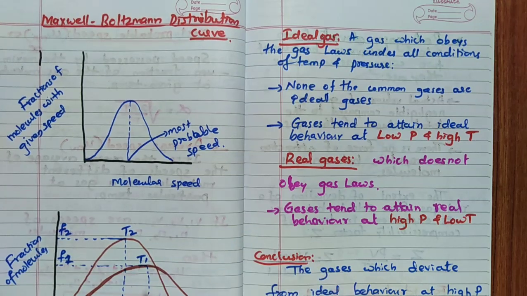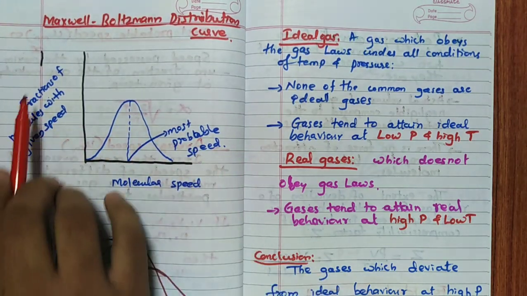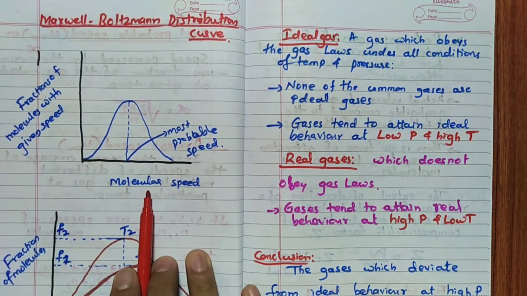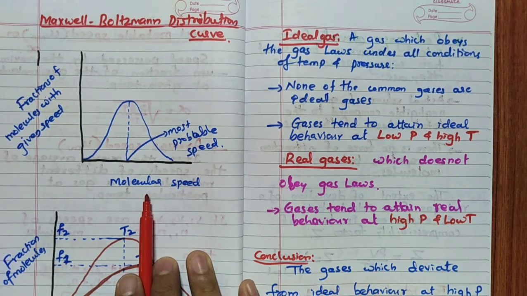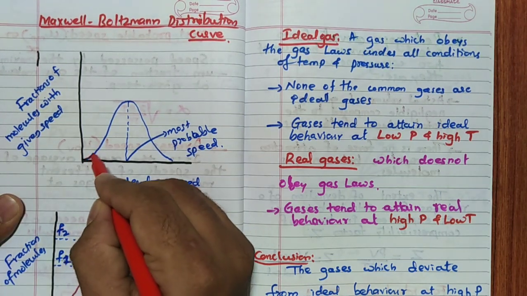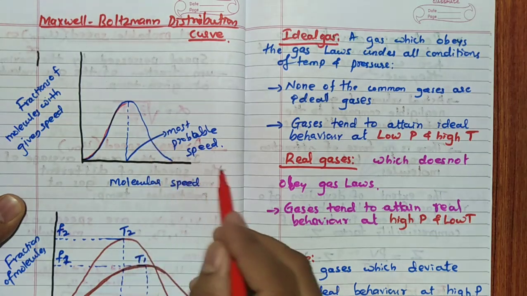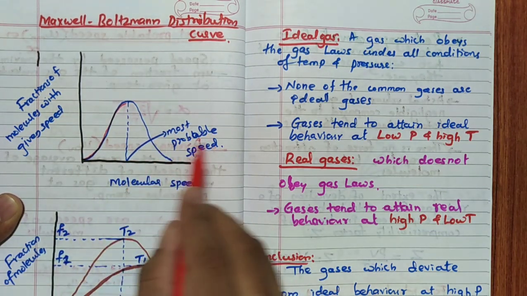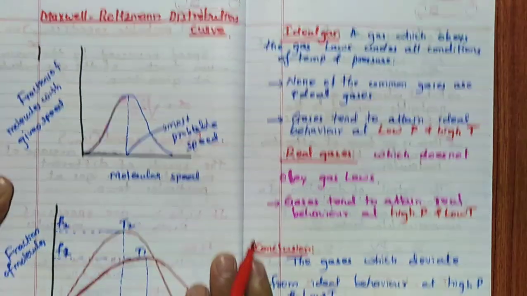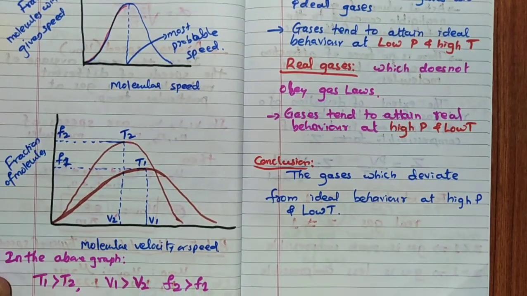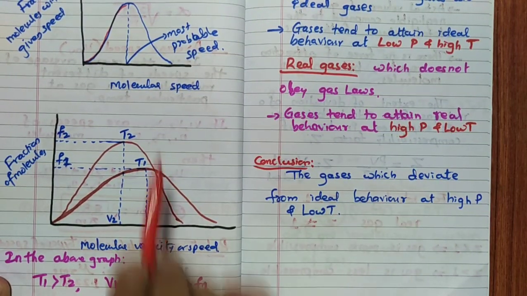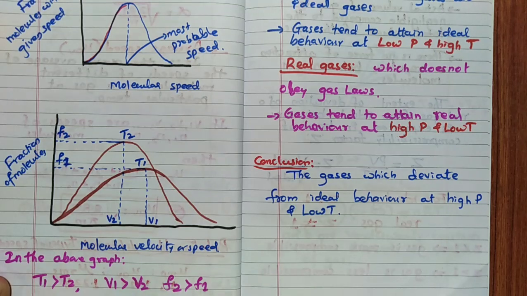This curve indicates a graph of fraction of molecules with a given speed against molecular speed. Generally, as molecular speed increases, the fraction of molecules increases, then it decreases. So this will give you the most probable speed. More important than this is the graph of fraction of molecules against molecular velocity or speed if I draw it at two different temperatures.